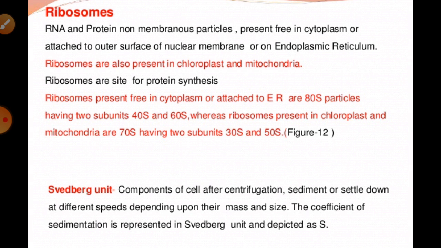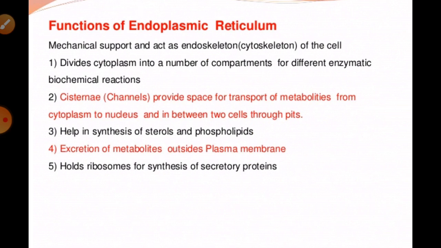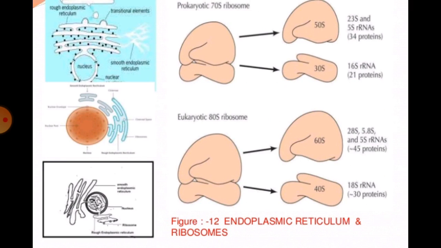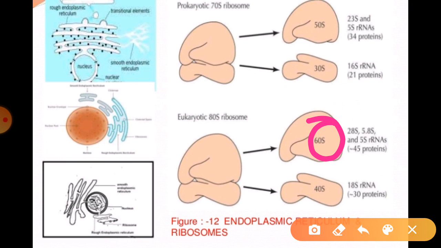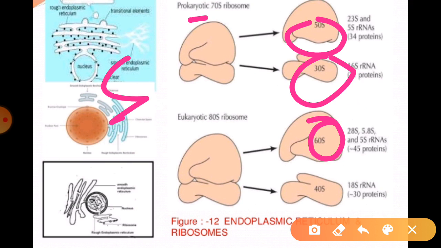Prokaryotic ribosomes are 70S type, while eukaryotic ribosomes are 80S type. What is this S? Many times students ask me, sir, what about this S? This S stands for Svedberg unit.